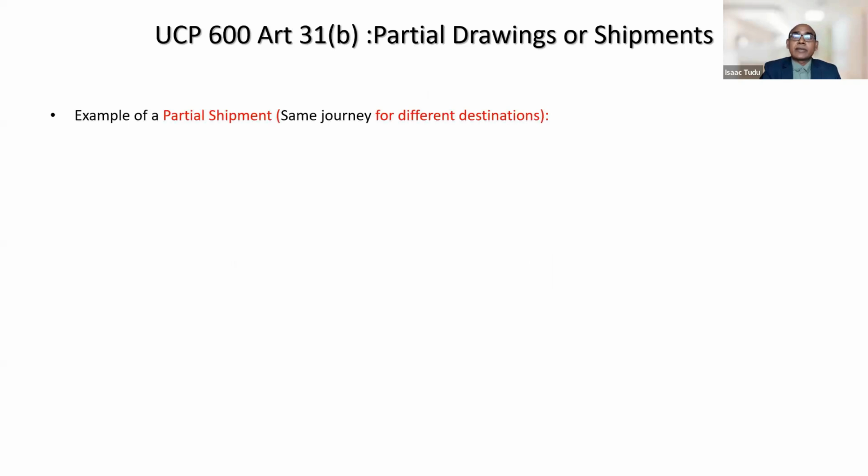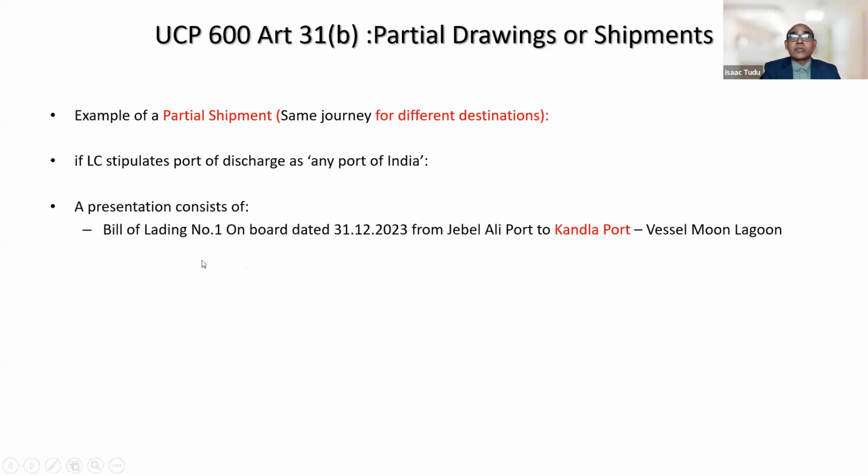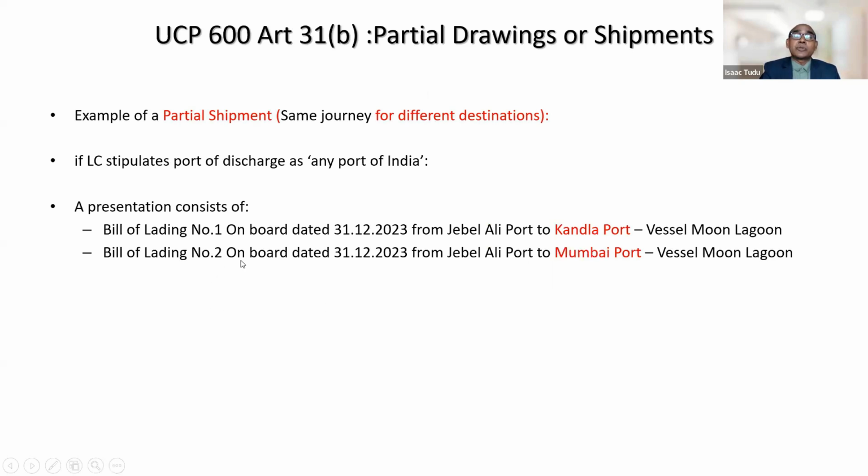So let us understand with an example. Example of a partial shipment, same journey, but for a different destination, right? So if the LC stipulates port of discharge as any port of India, a presentation consists of bill of lading number 1 shipped on board 31st December, Jebel Ali Port to Kandla Port, vessel Moon Lagoon. Bill of lading number 2, same shipped on board date, Jebel Ali Port to Mumbai Port, vessel Moon Lagoon only. Vessel is the same.